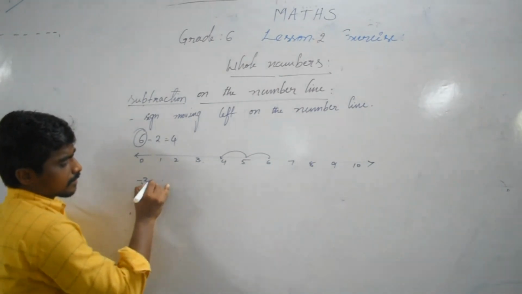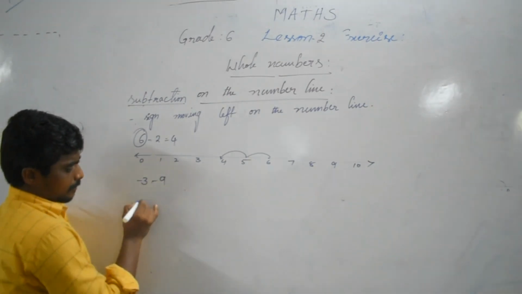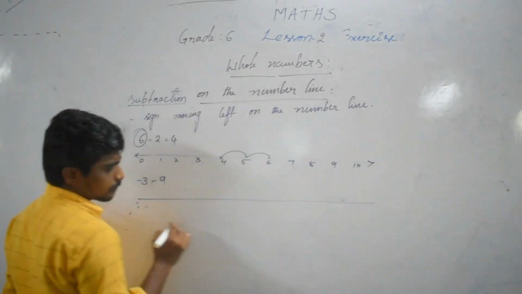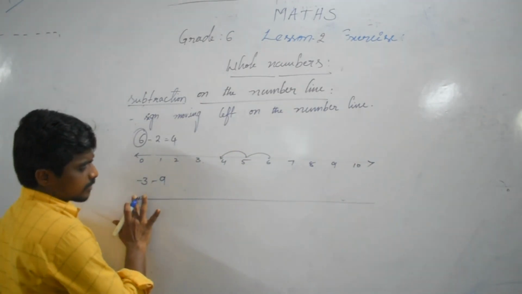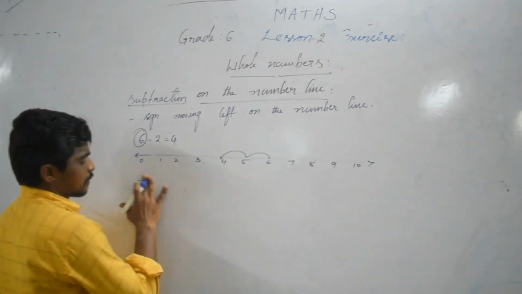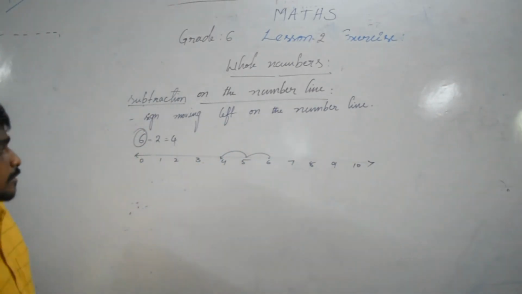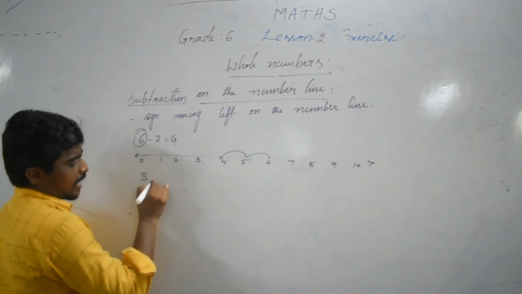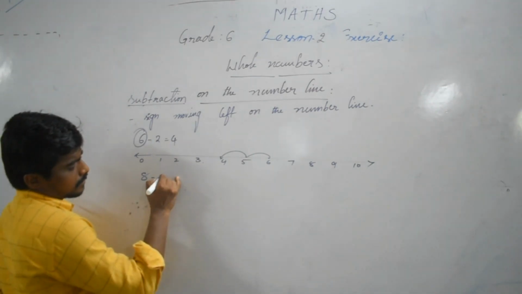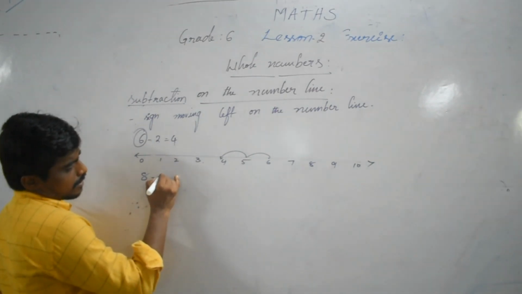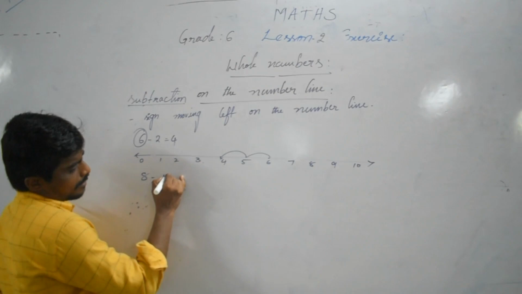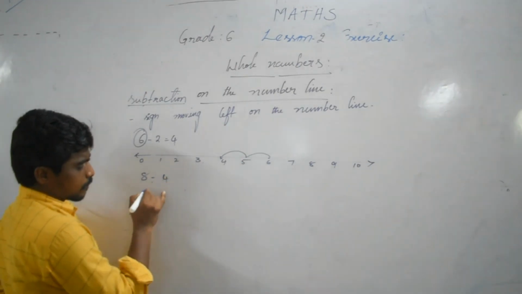Minus 3 and minus 9. These are whole numbers. These are integers. So 8 minus 4.